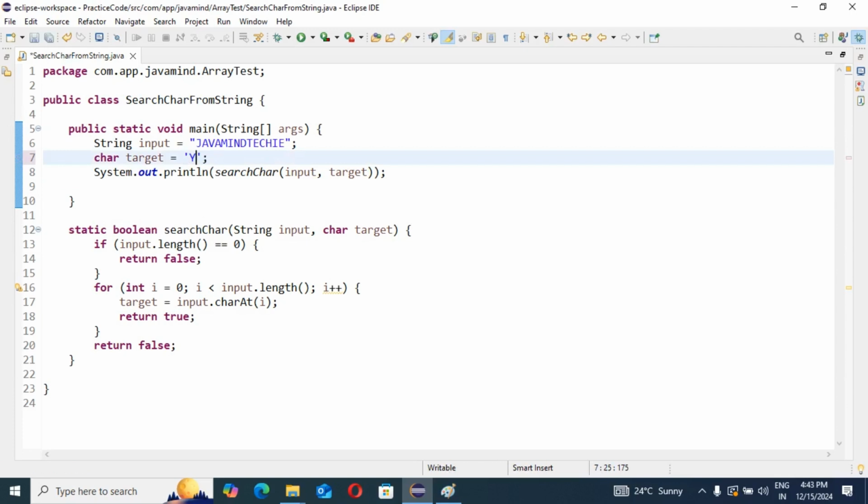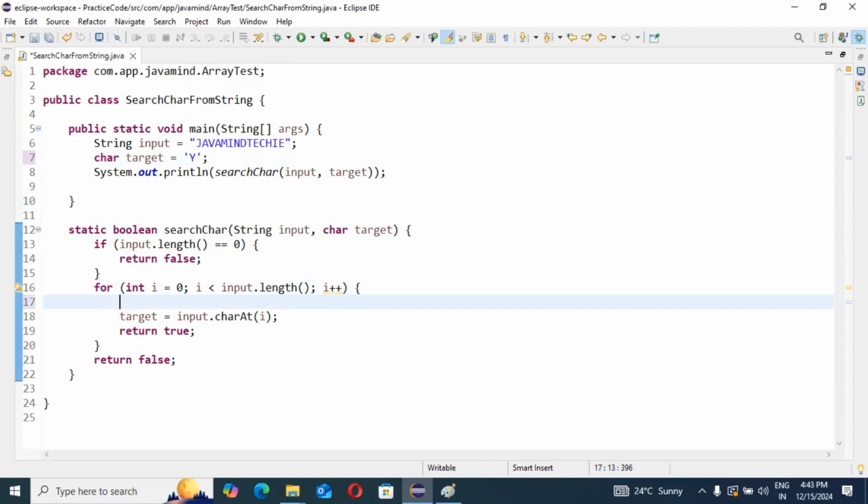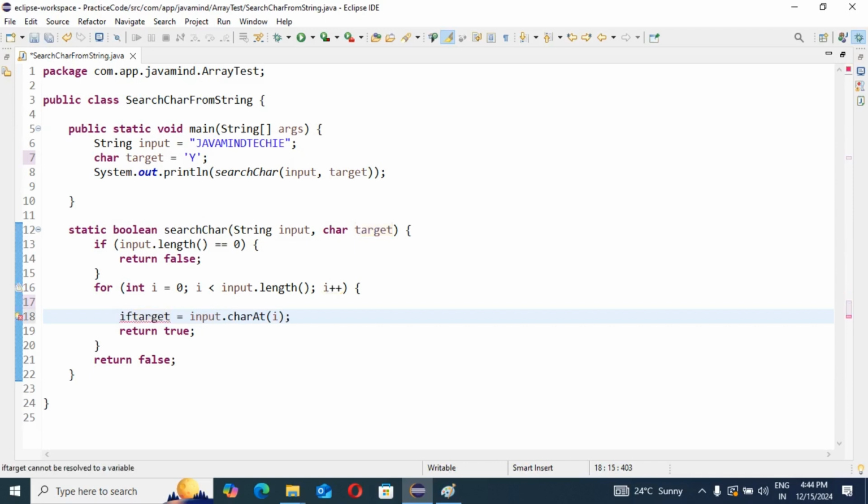Then check with another value. What have I written, if our target is equal to what? Okay, I have done one thing wrong. I didn't add one condition. This condition we should have inside the if block.